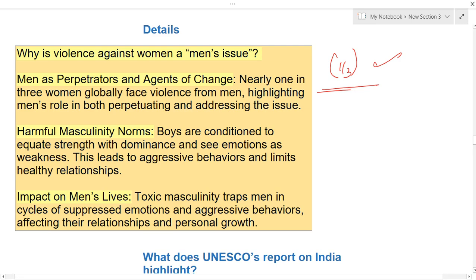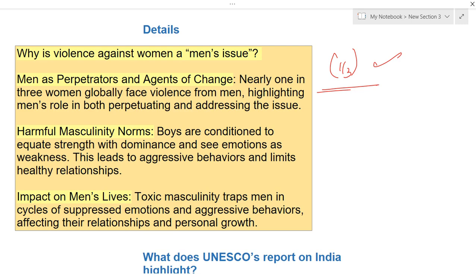Next, we also have very harmful masculinity norms. Boys are conditioned to equate strength with dominance, and they see emotions as weaknesses. Because of this, aggressive behavior increases, and it also limits healthy relationships. This also has an impact on men's lives. Toxic masculinity traps men in cycles of suppressed emotions and aggressive behaviors, affecting their relationships and personal growth. In this way, violence against women is happening, and it is a main issue.